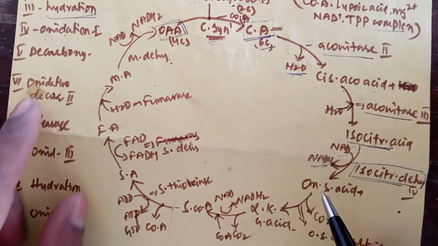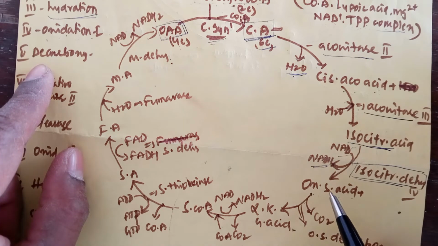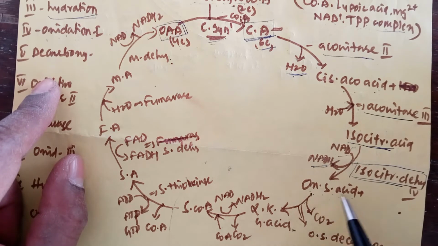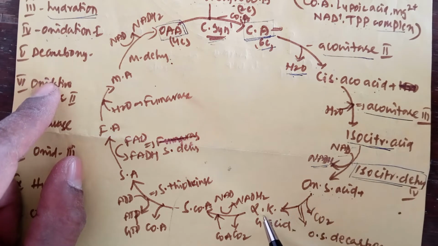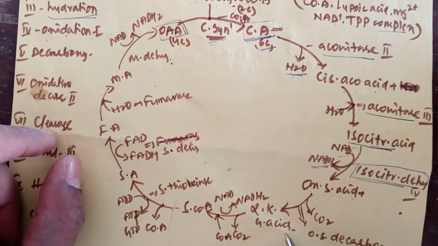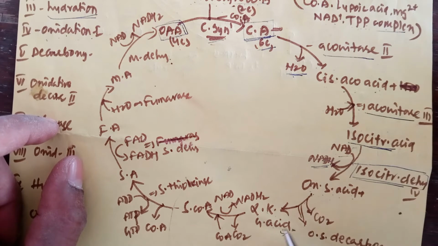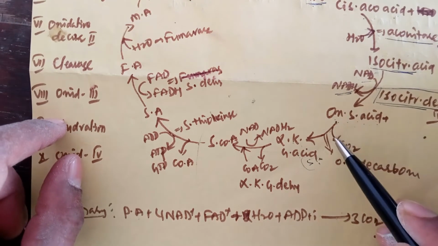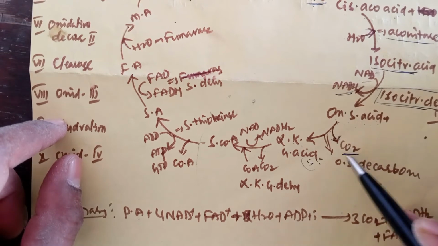Now the fifth reaction is named carboxylation. Oxalosuccinic acid is converted into alpha ketoglutaric acid. Alpha ketoglutaric acid is a five carbon compound because oxalosuccinic acid loses one carbon in the form of carbon dioxide.